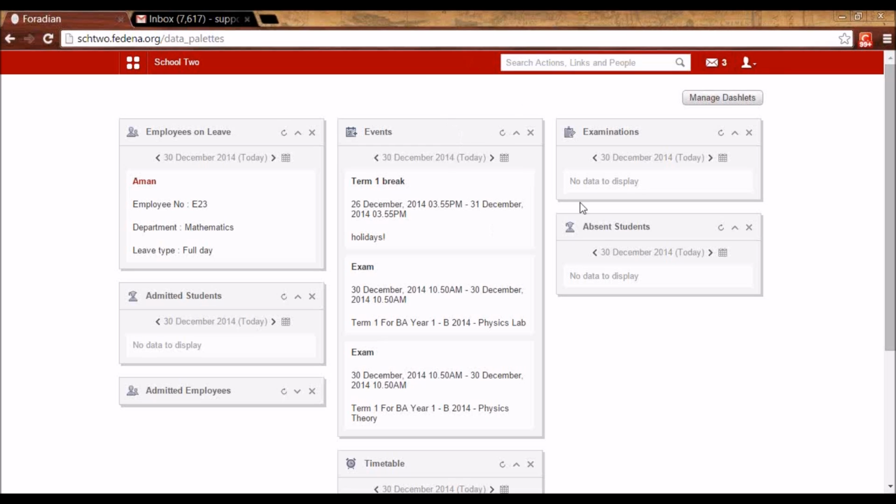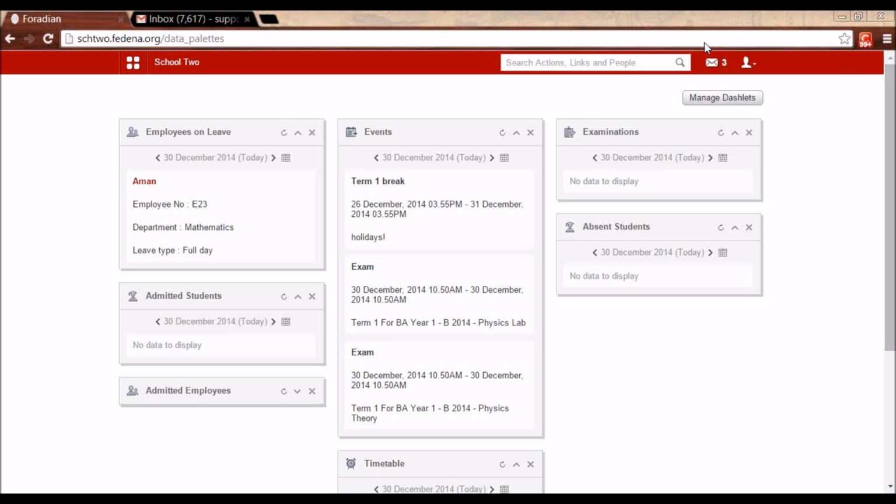When you log in to Fedena, you will see this dashboard, and you will see these boxes here. These are known as dashlets. This interface is coming for you because you have enabled the data palette plugin from accounts.fedena.com. So this is one of the plugins, which is data palette. Because you've enabled that plugin, it is showing you these dashlets, and each dashlet that you see here is giving you some information about your school or about your institution.